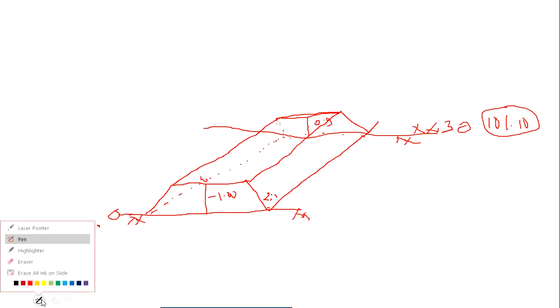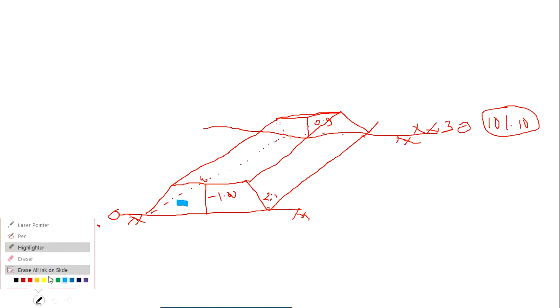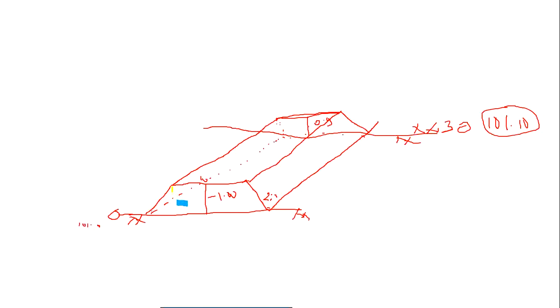So this area, I cannot take only one area. I need the area of both. This mean I am going to take here, multiplied by length.